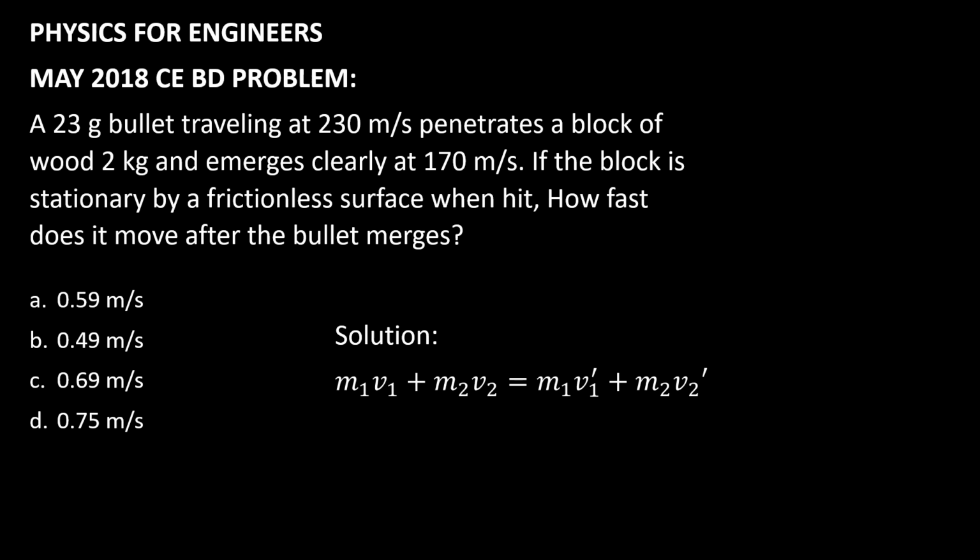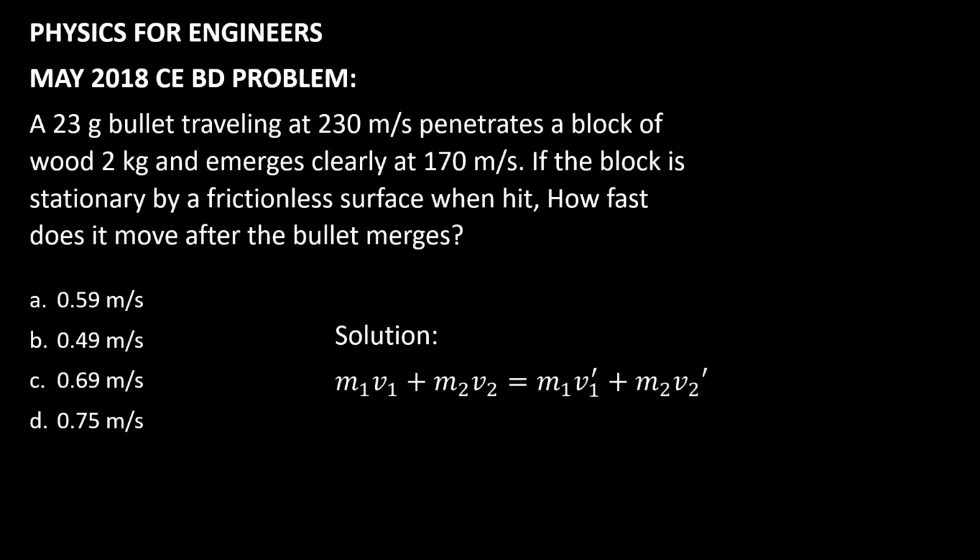Analyzing the given board exam problem, there are two masses. The first one is the mass 1 or m sub 1, which is having a value of 23 gram. Converting it into kilogram, we can then have 0.023 kilogram. And it is actually having a velocity of 230 meters per second, while the other object is actually the block of wood having a mass of 2 kilogram. And since the block of wood is stationary, its velocity is 0.